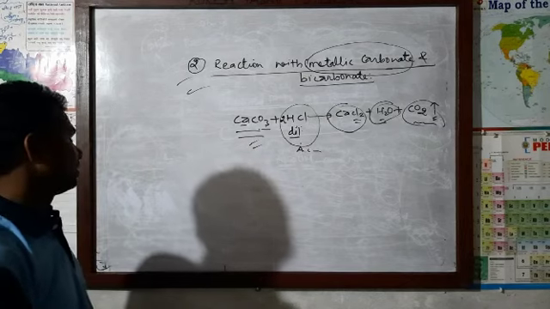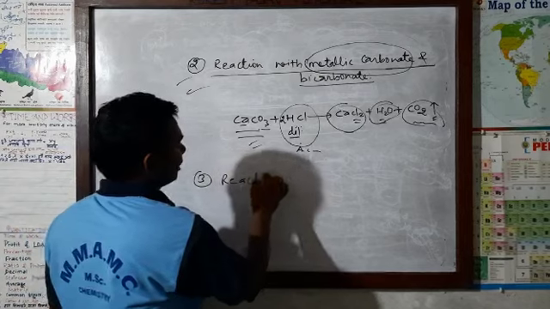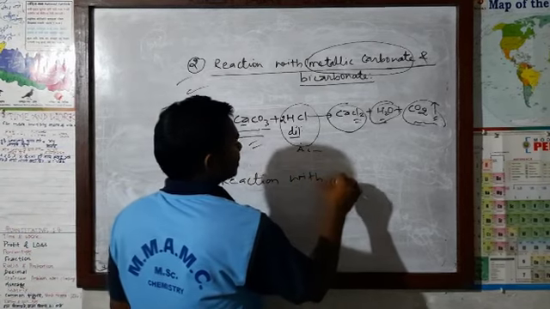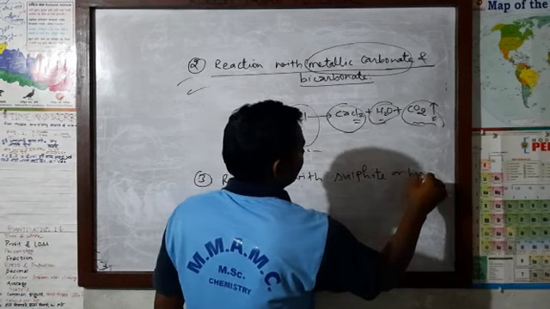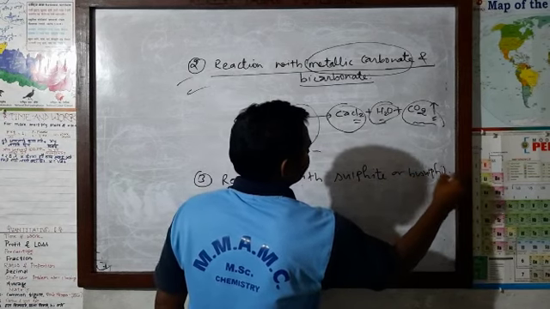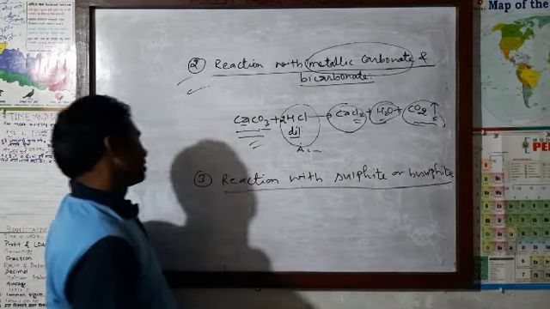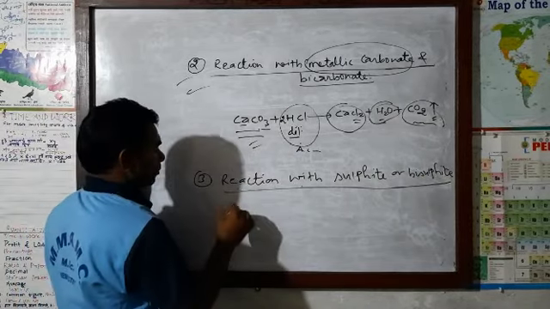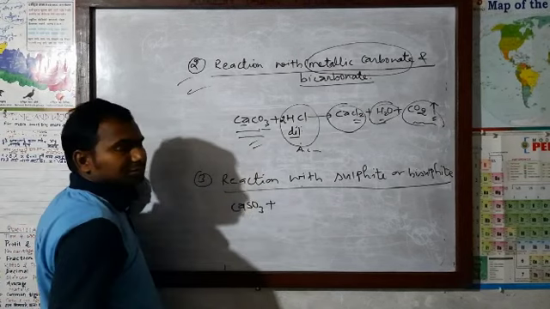Third number is reaction with sulfite or bisulfite. Now take the example CaSO3, calcium sulfite.